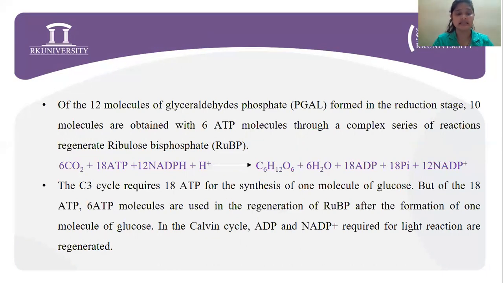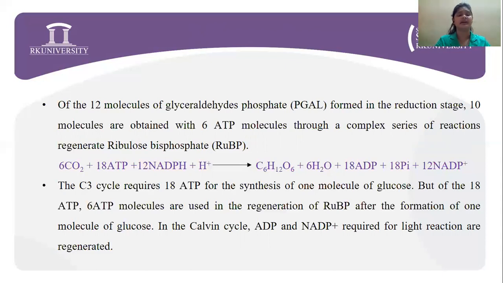6 CO2 plus 18 ATP plus 12 NADPH plus H plus gives C6H12O6 plus 6H2O plus 18 ADP plus 18 inorganic phosphate plus 12 NADP plus. This is the overall complete reaction of photosynthesis where all the input and output have been given.